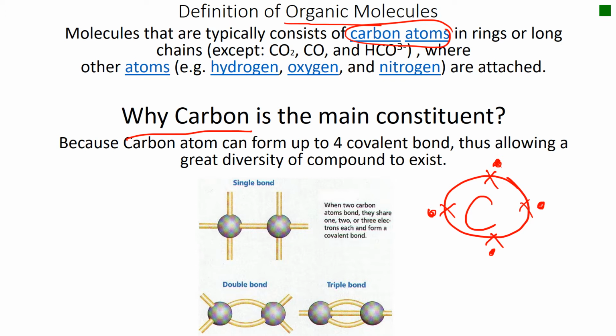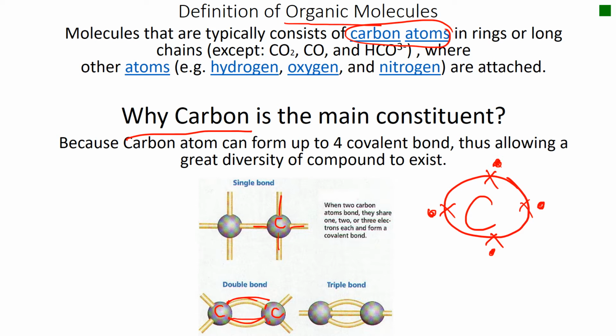for connection. As you can see from here, it means that the carbon shares each of its electrons with different atoms. Here it means that one carbon atom shares 2 electrons with another carbon atom. So in the connection between these 2 atoms, they share 2 electrons at the same time.